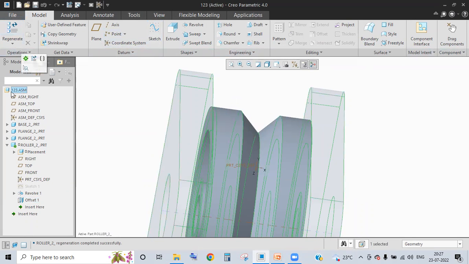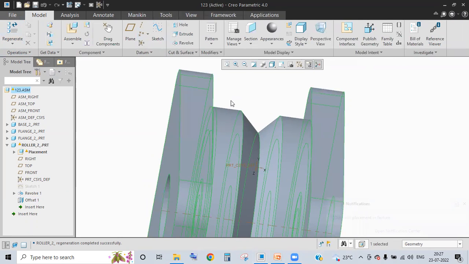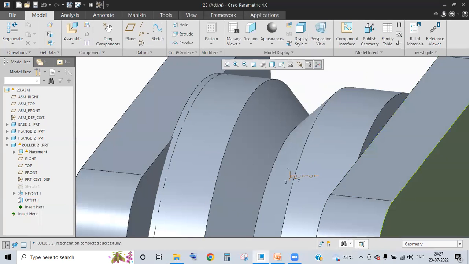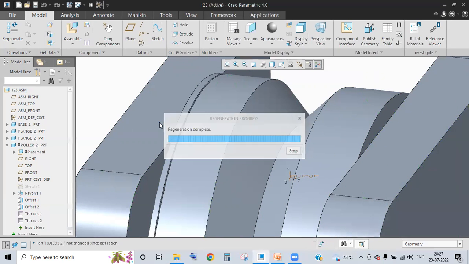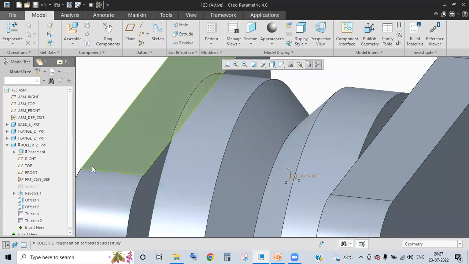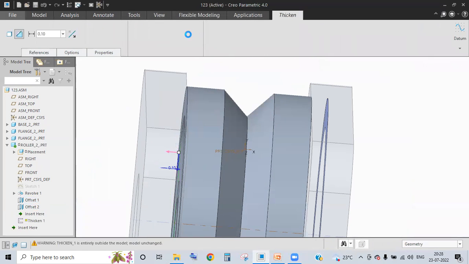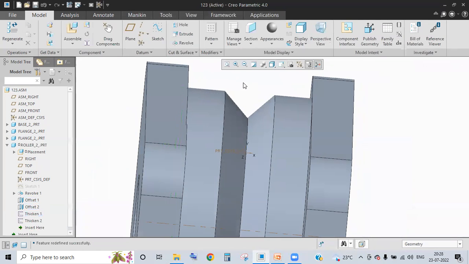Again, I'll come here, click on assembly file, click on activate, but still I'm able to see the clash over here. So it will create an issue for me. So I'll simply go with Control Z. Thickness, I want it to be in the reverse side. Still it is showing me clash. What to do?